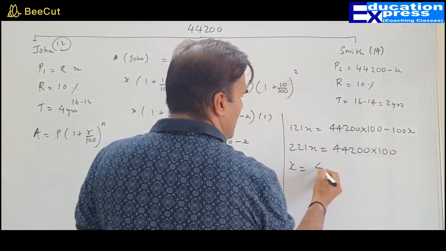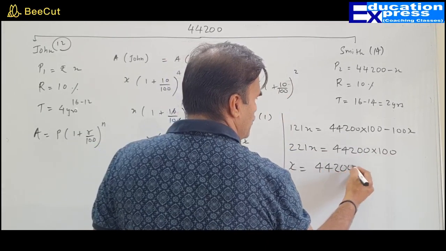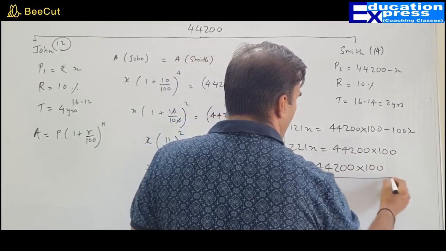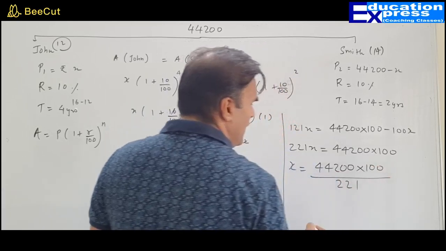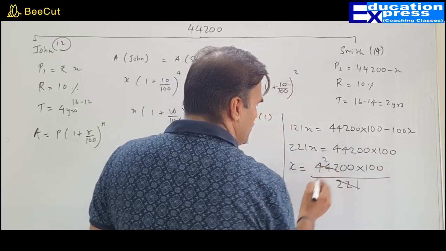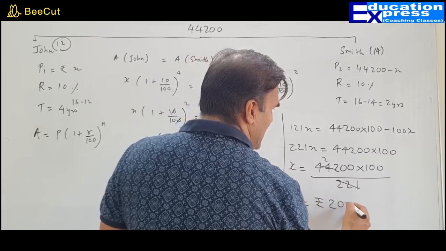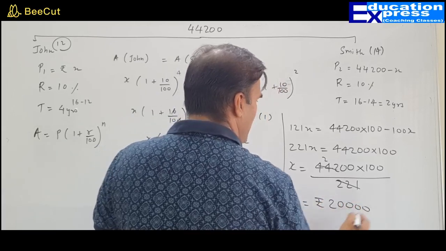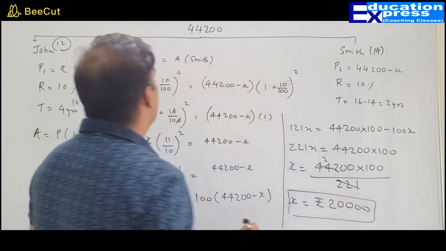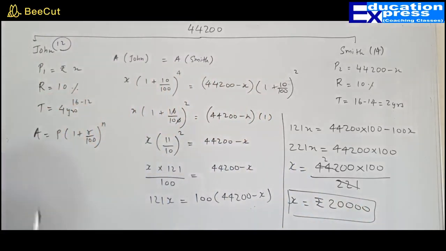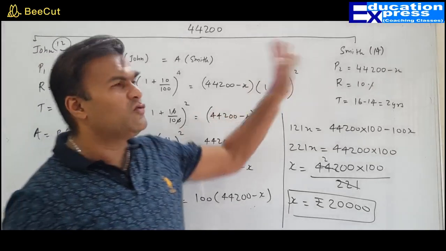So x will be 44,200 into 100 upon 221. This is 1, this is 2. So x will be rupees 20,000. Since you got the value of x, you can also find the value of Smith.